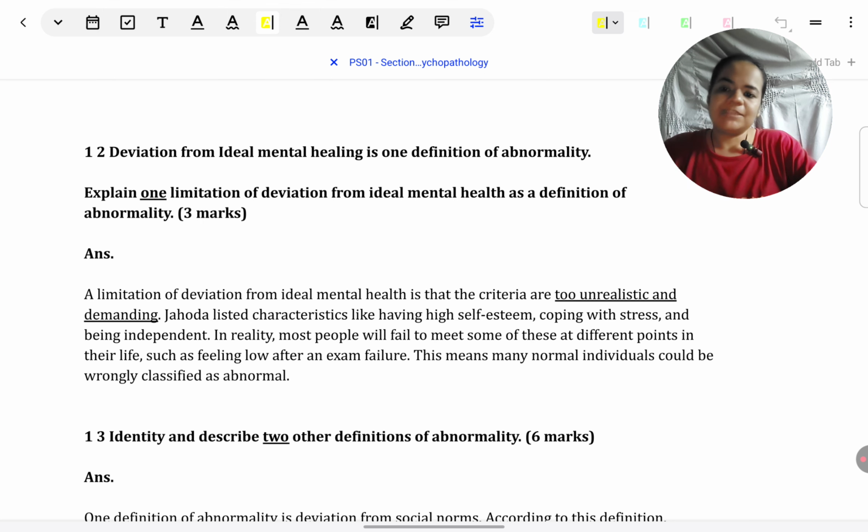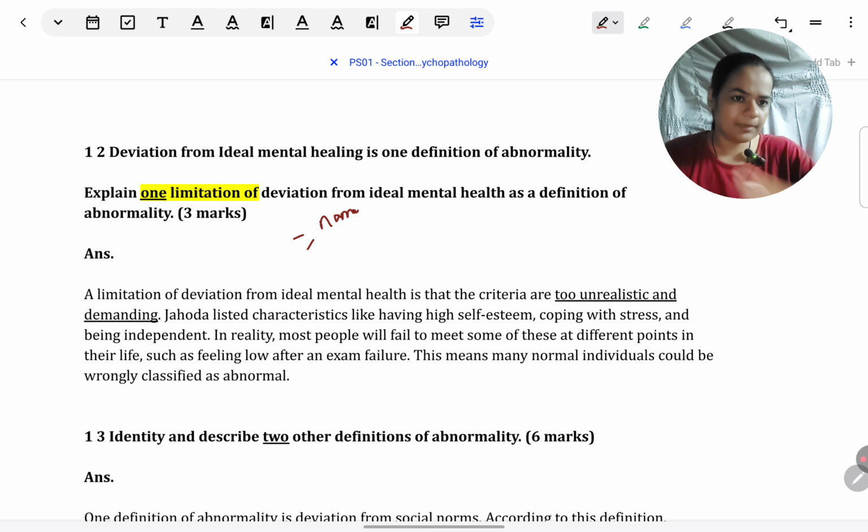The first question they've asked is: deviation from ideal mental health is one definition of abnormality. Explain one limitation of deviation from ideal mental health as a definition of abnormality. And this is for 3 marks. What you have to do to score well is first name the limitation. You must have learned at least 2 limitations per definition.